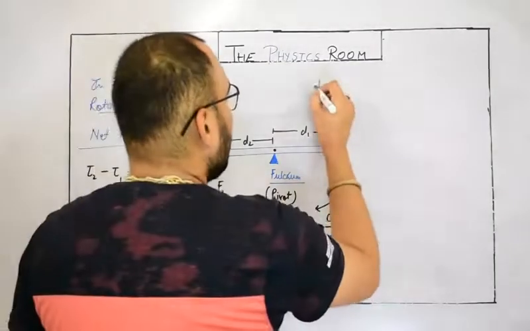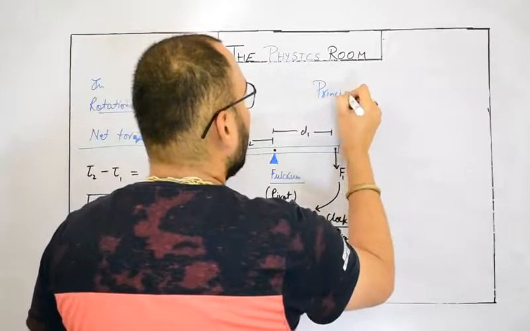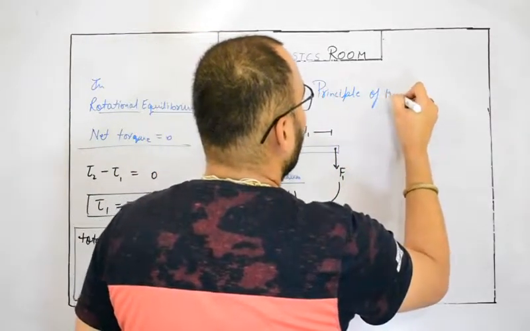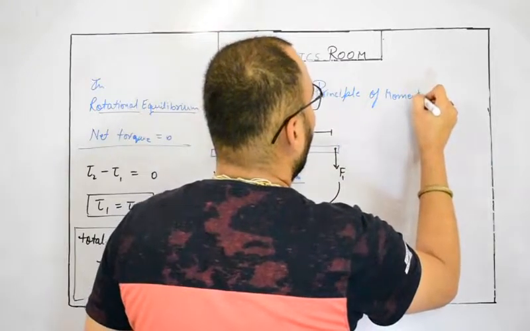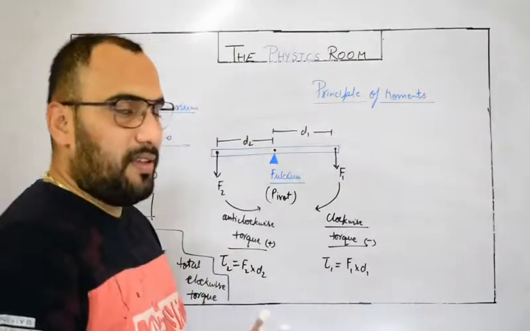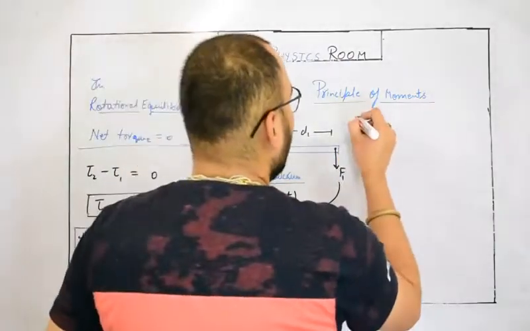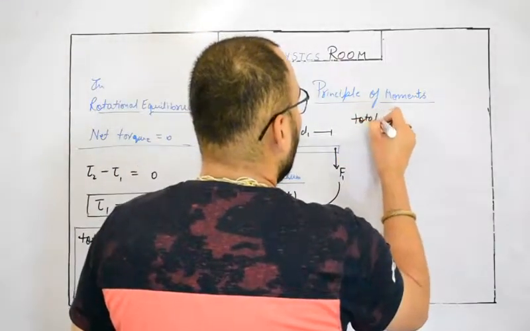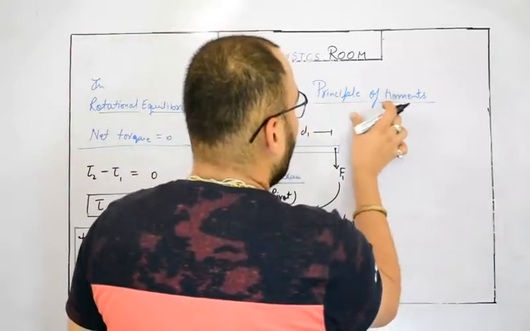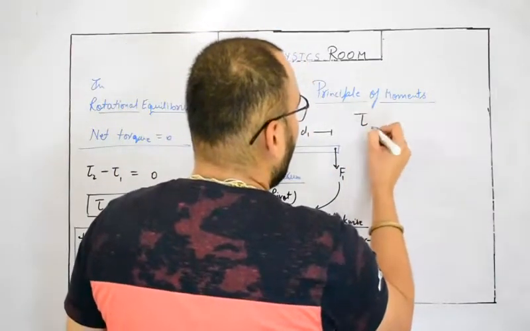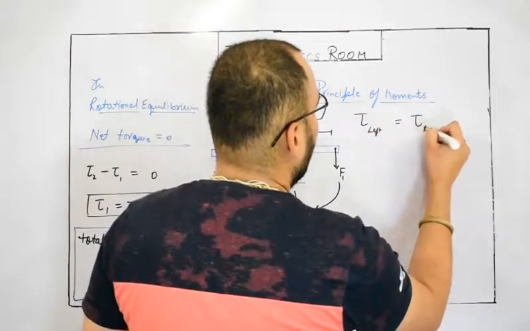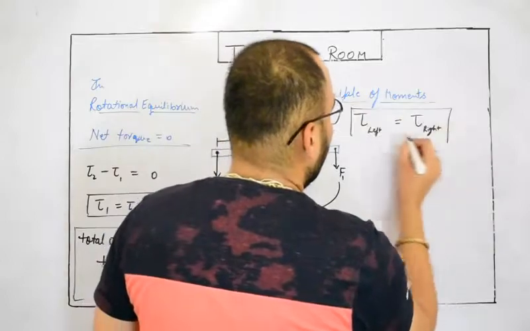The principle of moments is that the total left side or anti-clockwise torque equals the total right side torque. You can even write it like this: tau left equals tau right.